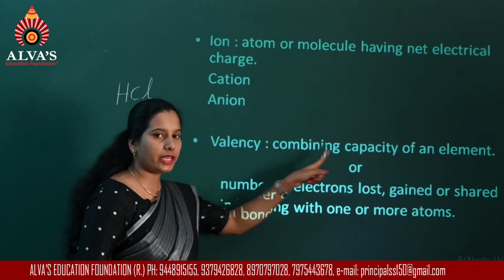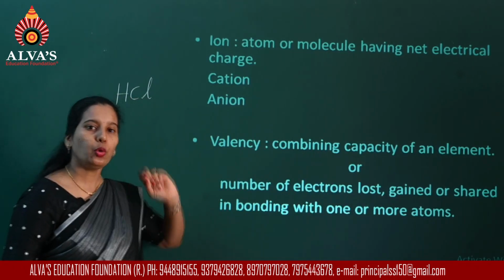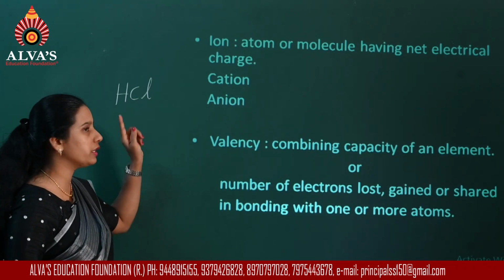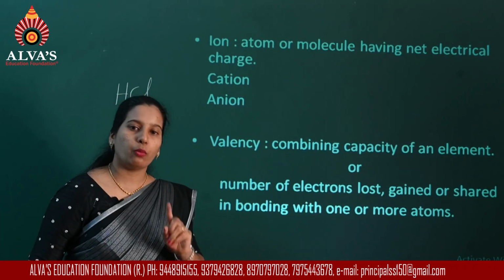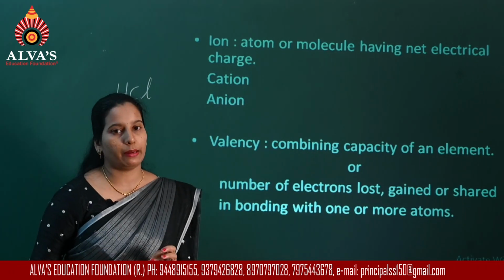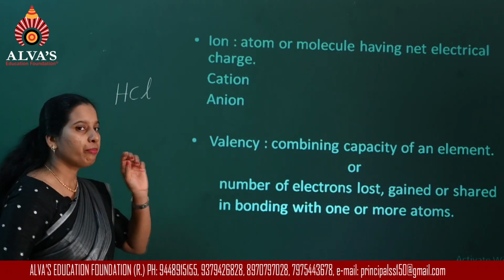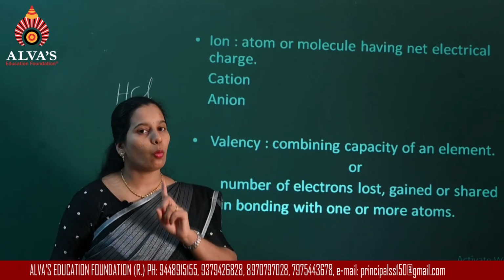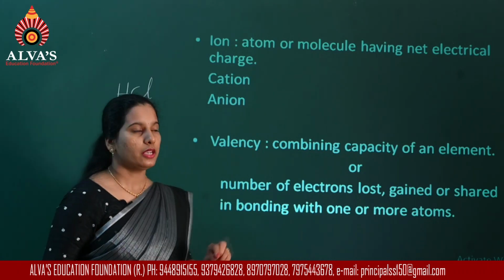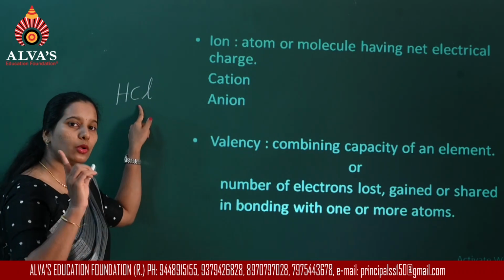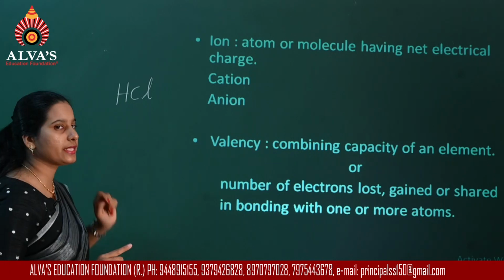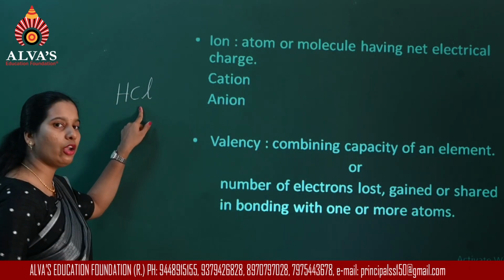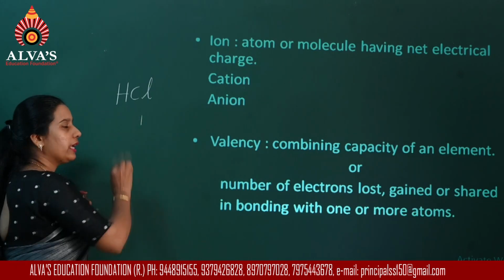When I say combining capacity, you have to count the number of atoms of hydrogen combining with one atom of that element. So valency will be the number of atoms of hydrogen combining with one atom of the element.